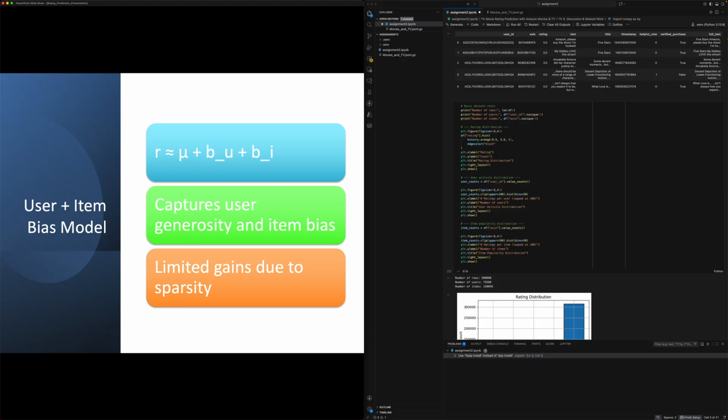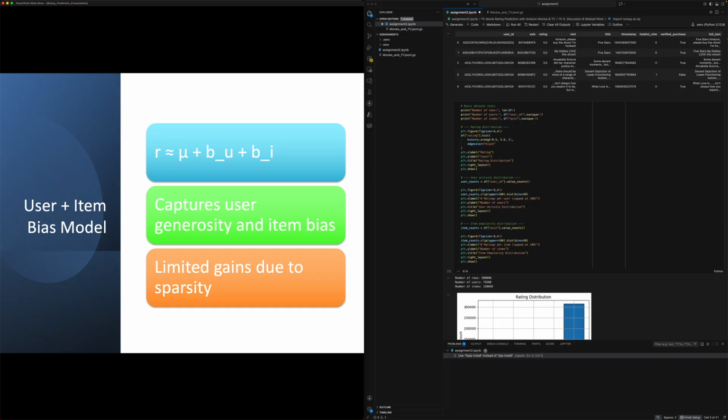Next, I had the idea of combining the last 3 models that we just discussed into a 4th model here. Now this model combines the global mean, the user bias, and item bias when making a prediction. The idea here is that it should capture tendencies such as a generous reviewer and a well-rated movie or TV show.